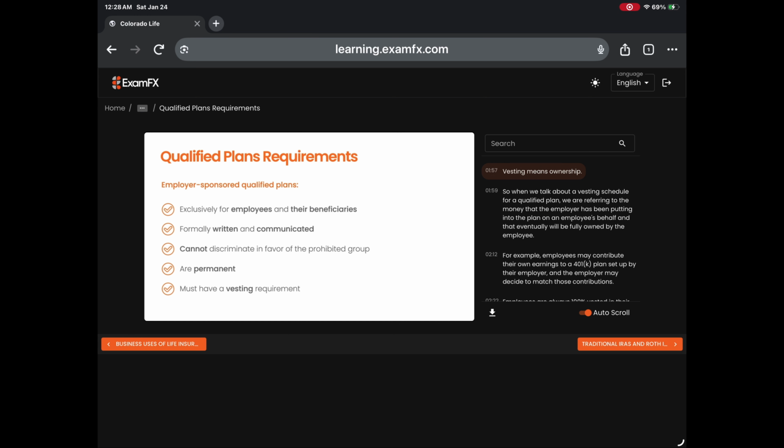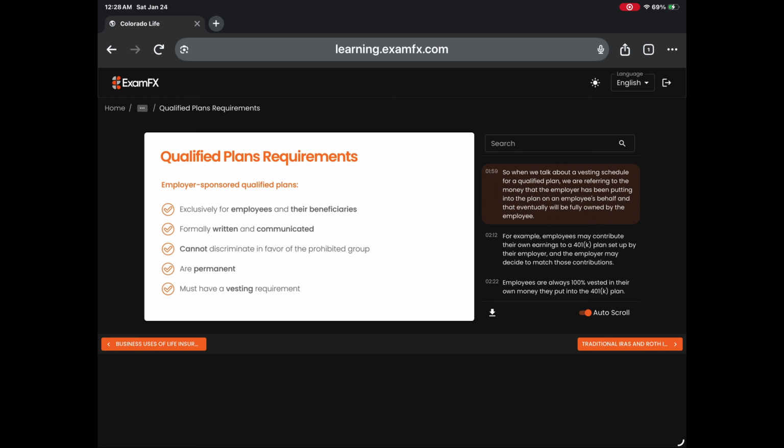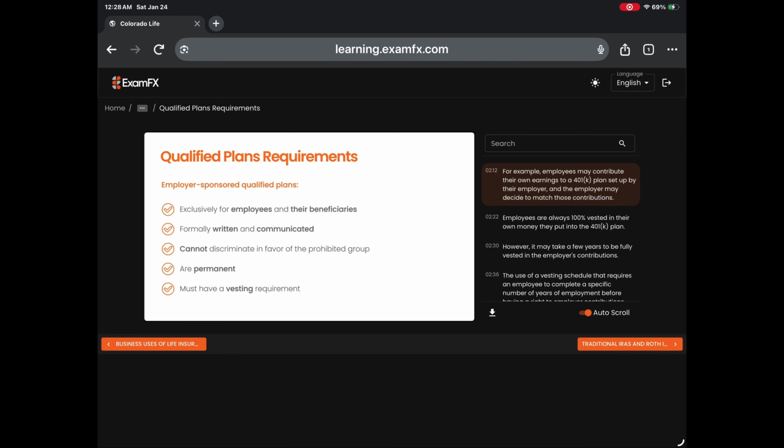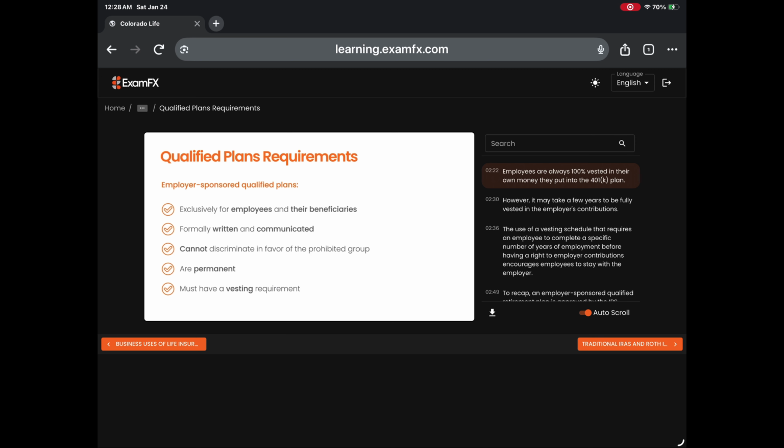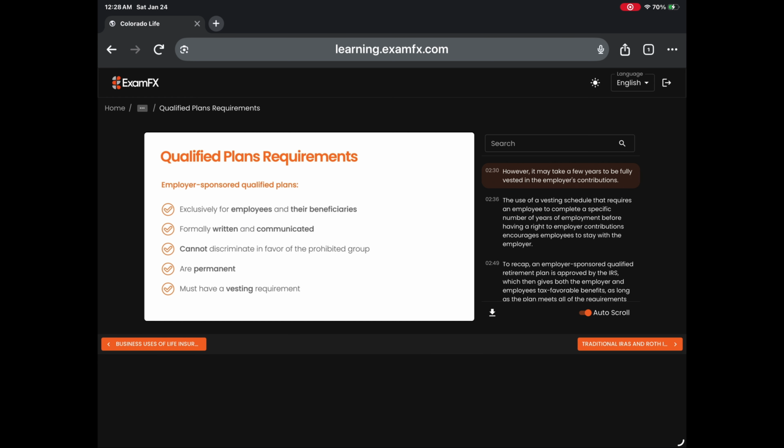Vesting means ownership. So when we talk about a vesting schedule for a qualified plan, we are referring to the money that the employer has been putting into the plan on an employee's behalf, and that eventually will be fully owned by the employee. For example, employees may contribute their own earnings to a 401k plan set up by their employer, and the employer may decide to match those contributions. Employees are always 100% vested in their own money they put into the 401k plan. However, it may take a few years to be fully vested in the employer's contributions.